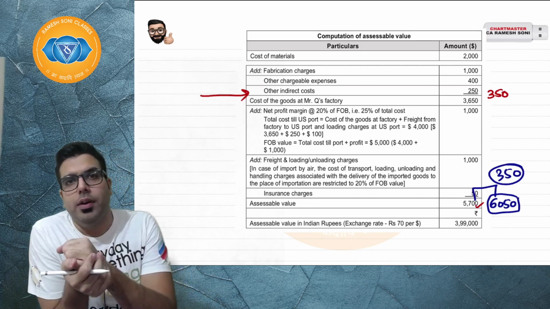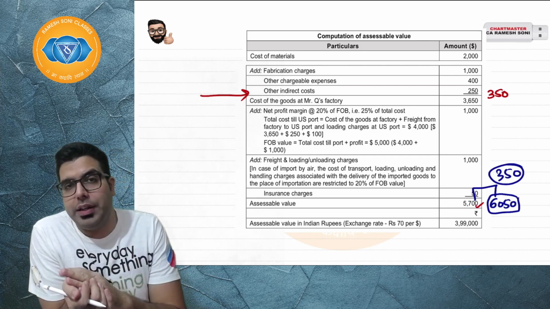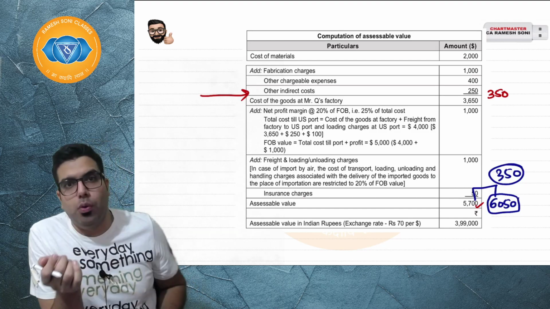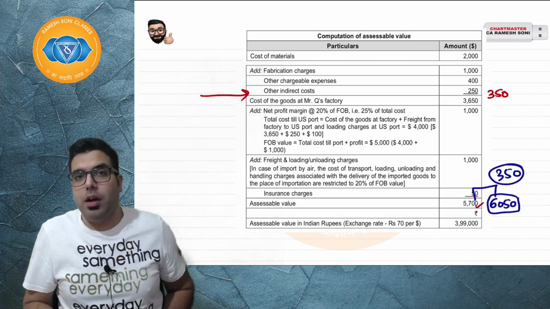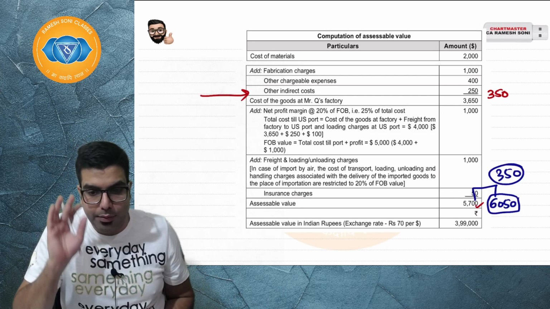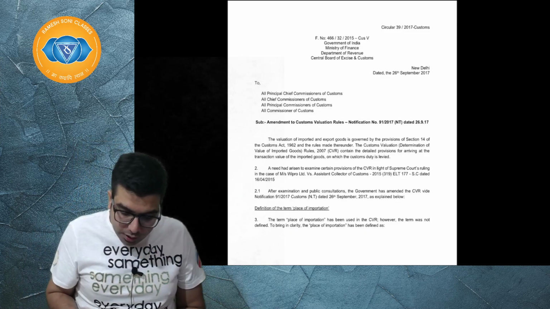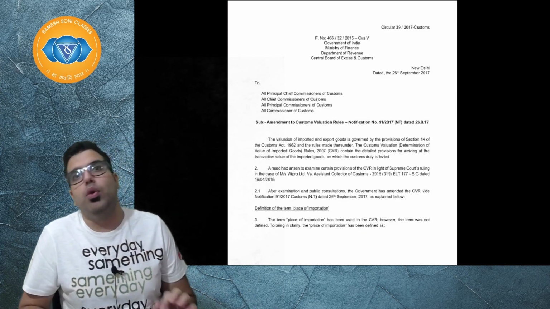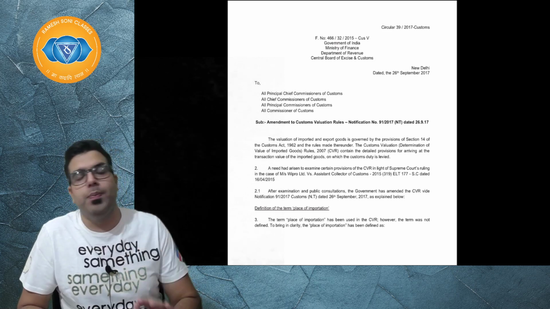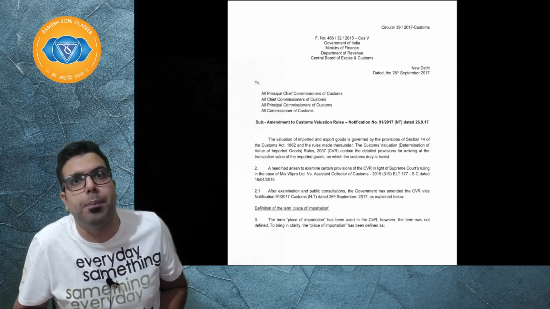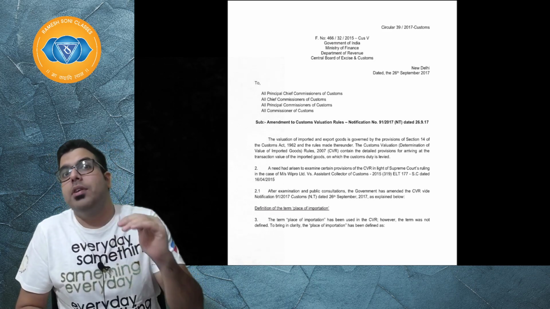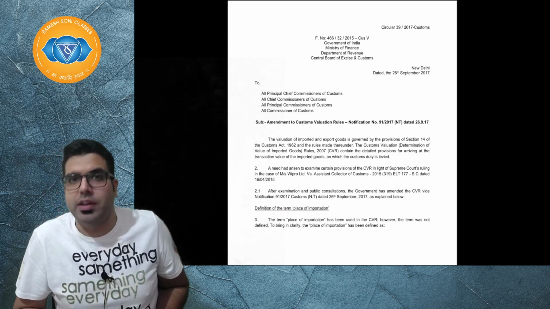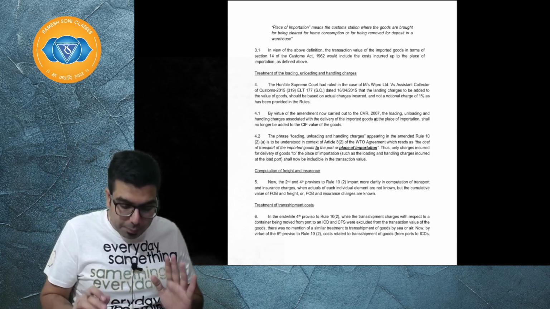Now, what to do, sir? Why the ICAI is doing this? Baba, I'll tell you what is happening over here. It is a mere confusion over here, but I'll clarify everyone over here. See, there was a notification which had come, there was a very famous Wipro case which had happened, and after that, there was an amendment in the Customs Act which had happened. Baba, I'll explain you what was the amendment. Everyone listen.